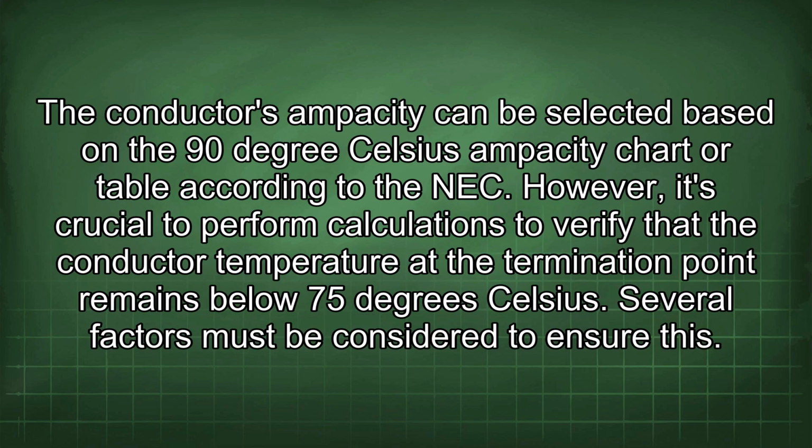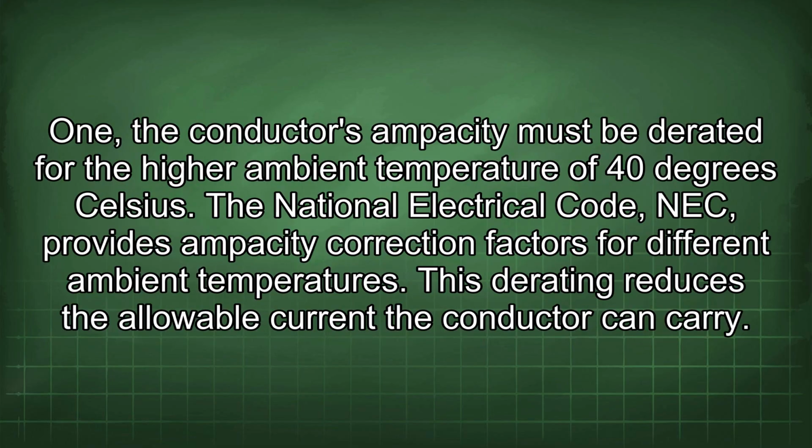The conductor's ampacity can be selected based on the 90 degrees Celsius ampacity chart or table according to the NEC. However, it's crucial to perform calculations to verify that the conductor temperature at the termination point remains below 75 degrees Celsius. Several factors must be considered to ensure this. 1. The conductor's ampacity must be derated for the higher ambient temperature of 40 degrees Celsius. The National Electrical Code (NEC) provides ampacity correction factors for different ambient temperatures. This derating reduces the allowable current the conductor can carry.